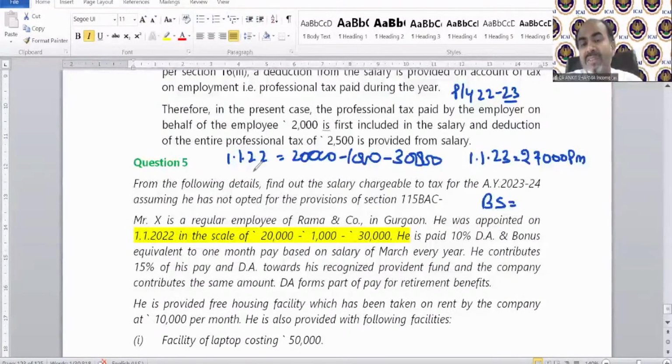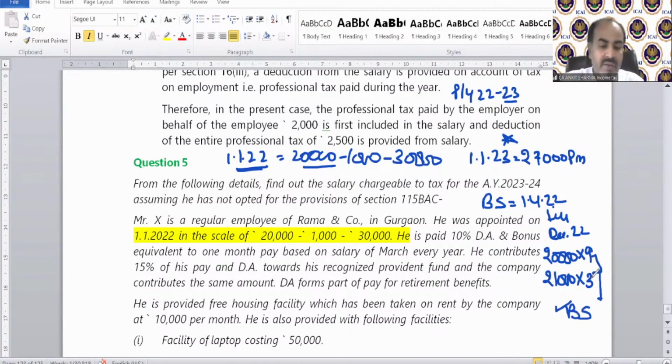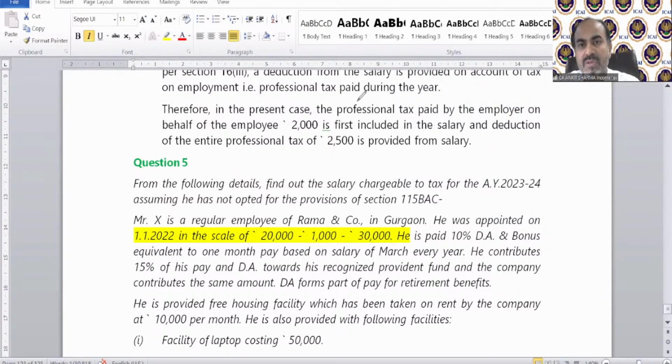Salary was 20,000 rupees from 1st January 2022, so from 1st April 2022 till December 2022 it will be 20,000 per month. And from 1st January 2023 it will be 21,000 per month. So from January till March it will be 21,000 into 3, and from April till December it will be 20,000 into 9. That will constitute our basic salary. Clear? Might be this was your question. So that has been solved. All other points are the same, of course.